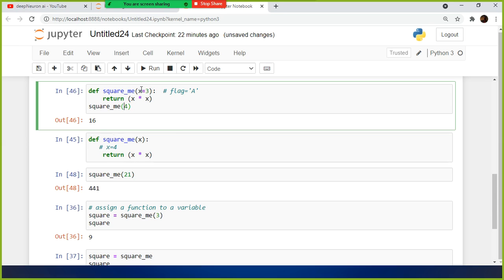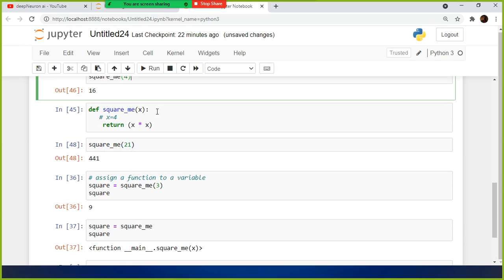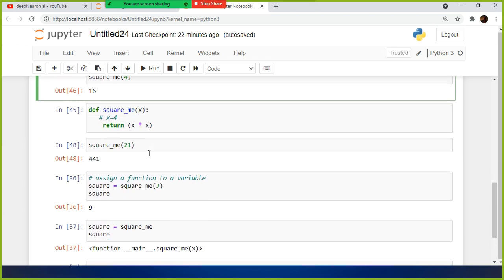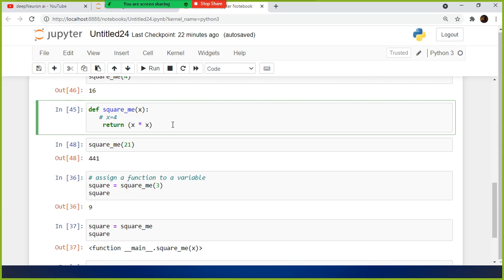So you will obviously tend to think, most of them tend to think, 9, but actually it is 16, because we are passing the value 4 here, though the default parameter takes the value 3 by default. Whatever value you pass in the calling function will override the default value in the function definition. Okay, fine. So you should know this for interview purposes, but it is not a good practice hard coding this. And this is the generalized one.